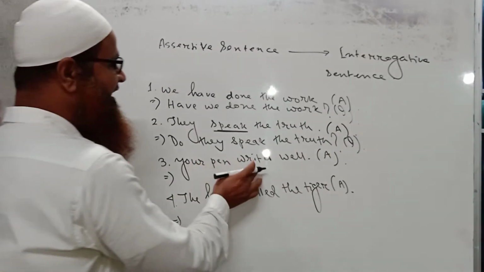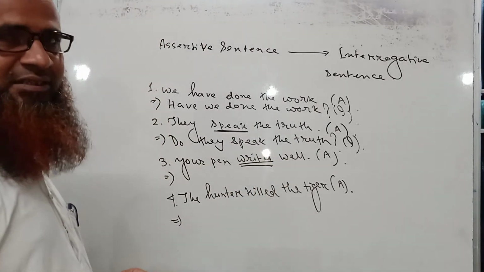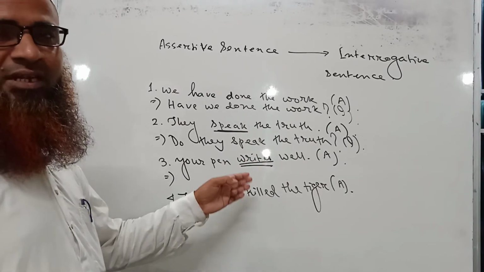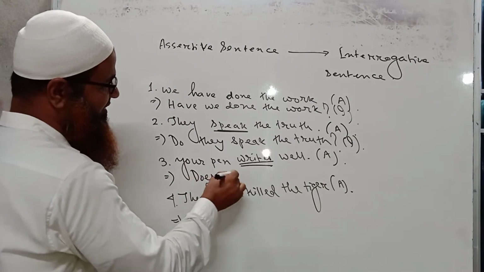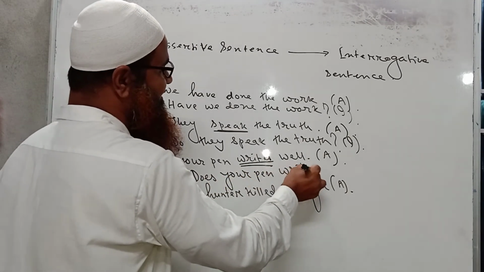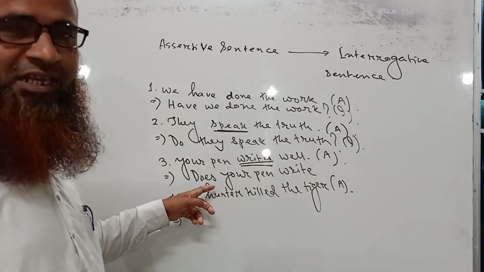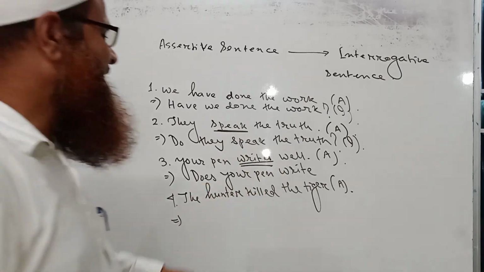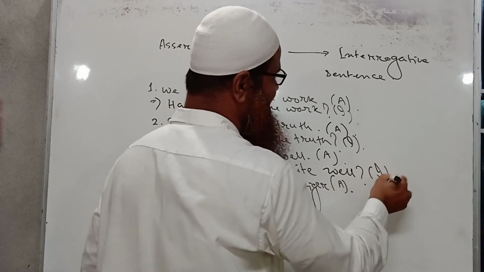Okay. Your pen writes well. So here the verb is writes. No auxiliary is here. So we have to take the help of does, because the verb write is with s. So does your pen write? We have to write here, not writes, because we have already taken the help of does. So it must not be s or es. So does your pen write well?